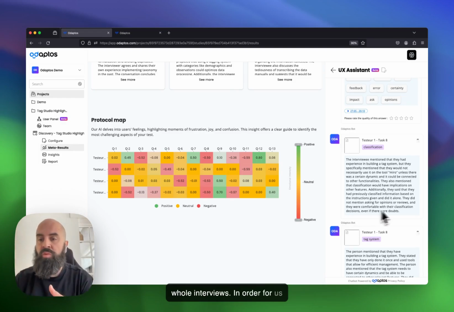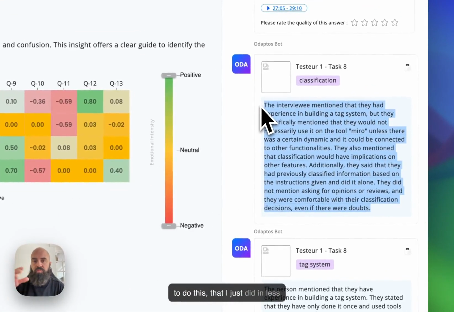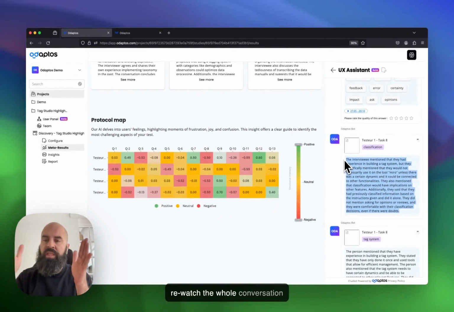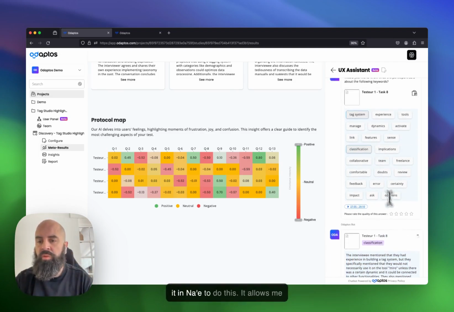So to do what I just did in less than 1 minute, I would have to rewatch the whole conversation and then have something in my hand to make descriptions of the classification. Now I can just use AI to do this,